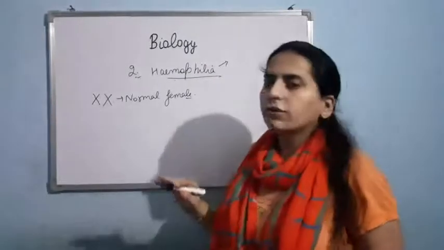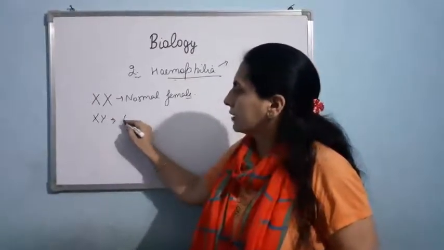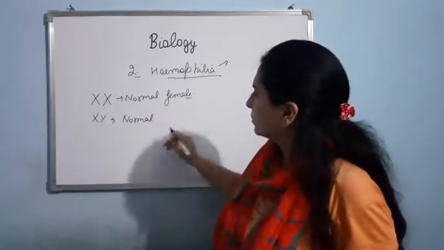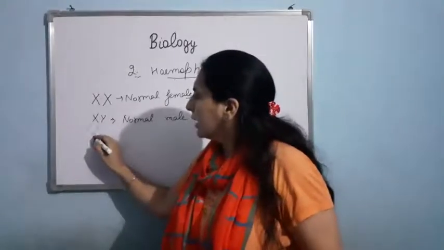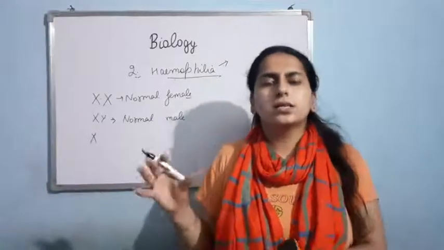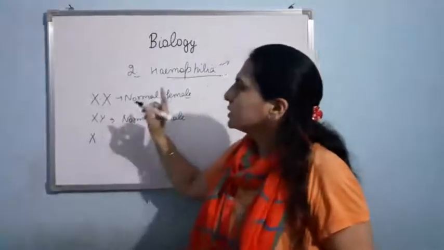And if I talk about the male, this is the normal male, XY. Now if this condition is there, H, let me say, for the gene that is responsible for causing hemophilia. So as you know, it is an X-linked disorder.